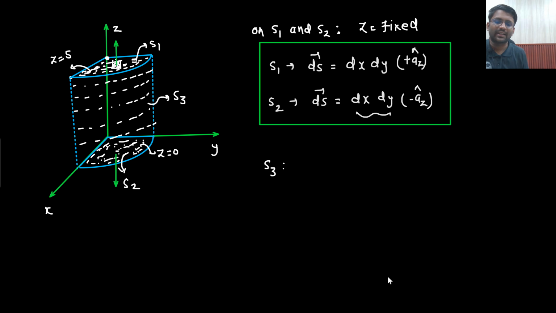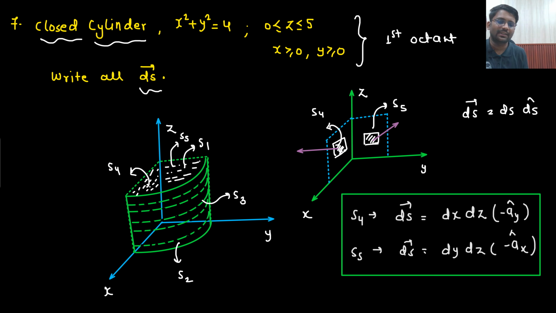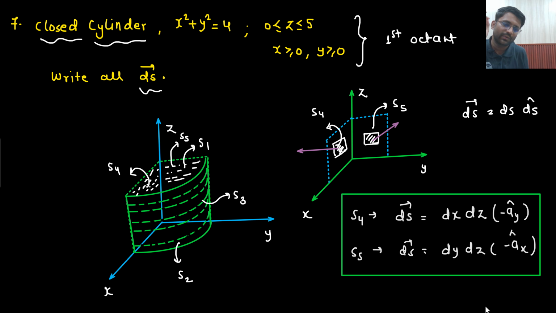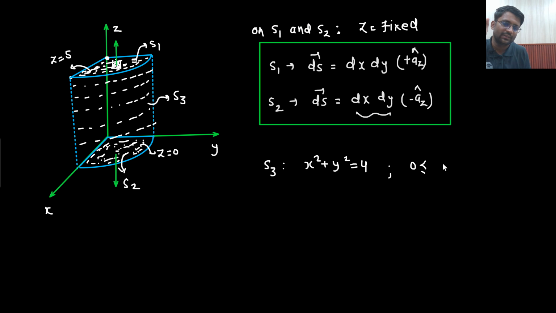So for S3, what is the scenario actually? For S3, x square plus y square equals 4, and z is going from 0 to 5. This is the scenario, right? If I move on this surface, then I am moving in the direction of x as well, in the direction of y as well, and in the direction of z as well. Everywhere I am moving.